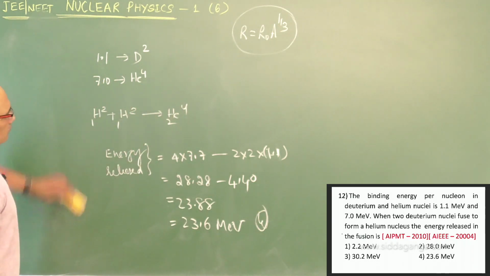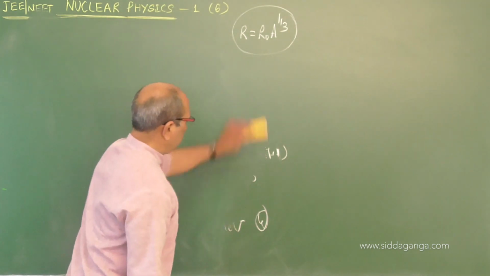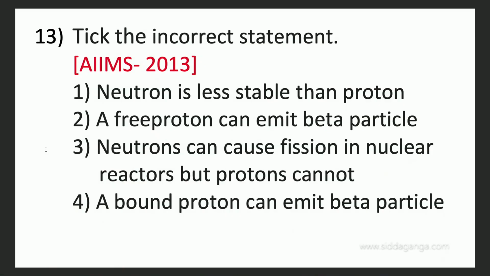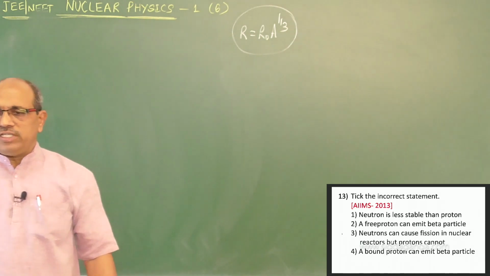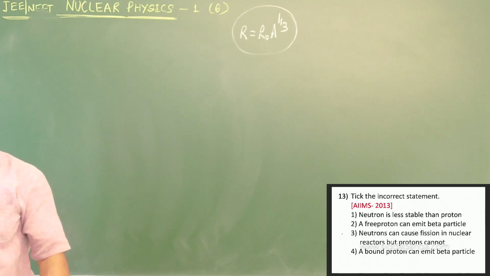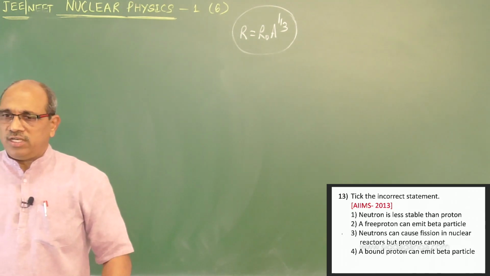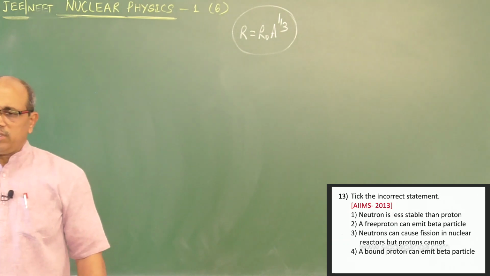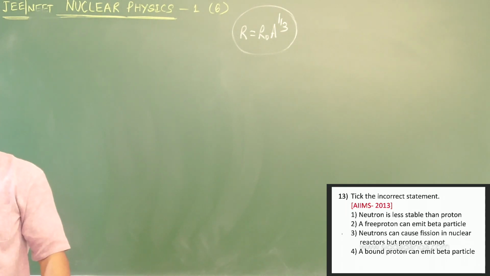Coming to the next. Pick the incorrect statement. AIIMS 2013: neutron is less stable than proton. The statements: a free proton can emit a beta particle. Neutron can cause fission in a nuclear reactor, but proton cannot. A bound proton can emit a beta particle.